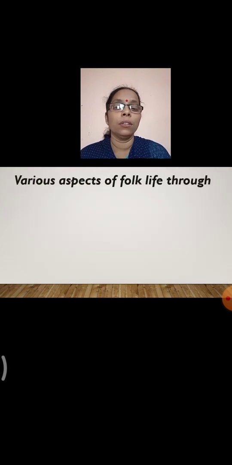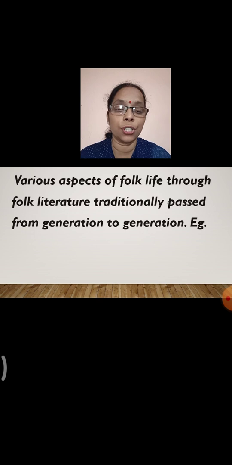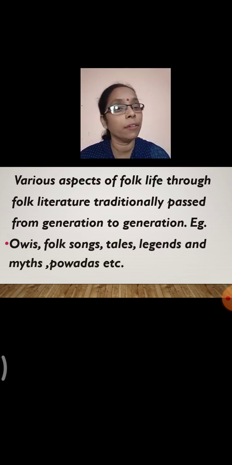Now you'll find various aspects of folk life through folk literature. It is passed from generation to generation. So we see various folk songs, folk dances, which are passed from generation to generation, and various aspects of the culture and tradition are passed from one generation to another. For example, we have ovis, folk songs, tales, legends, myths, povadas, etc.